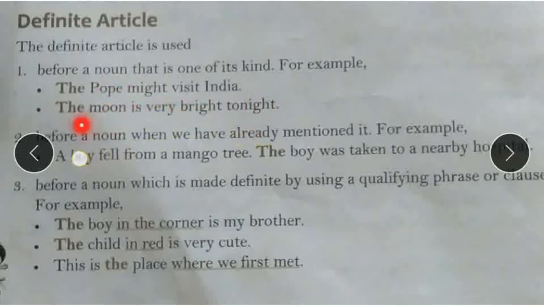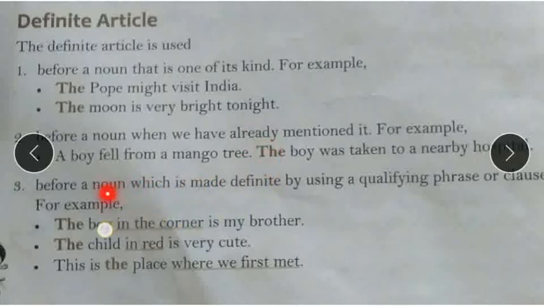So the is used. Second, before a noun when we have already mentioned it. As I have told in some examples, already mentioned in this sentence: a boy fell from a mango tree. Already we are mentioning the boy who fell from the mango tree. Then what do you have to use? You have to use the definite article. The boy was taken to a nearby hospital. So which boy? The one who fell from the tree. That's why we have used the definite article the.